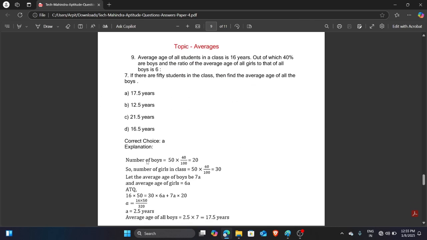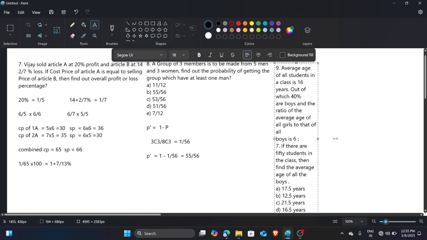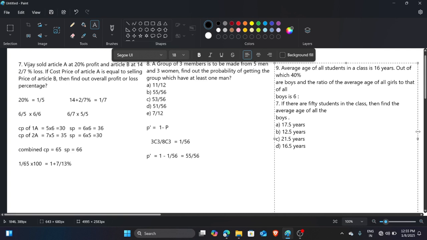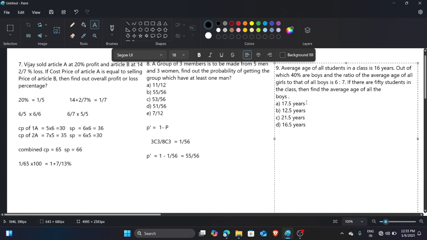So this is the next question, and I never use the short tricks. My memory power is a little bit low, so I'm unable to memorize all the short tricks. Because of that, I never believe in short tricks. So I always do it with the brute force approach, but with the help of some math basics, I will make it easy.